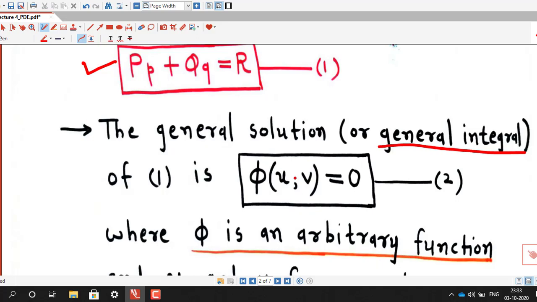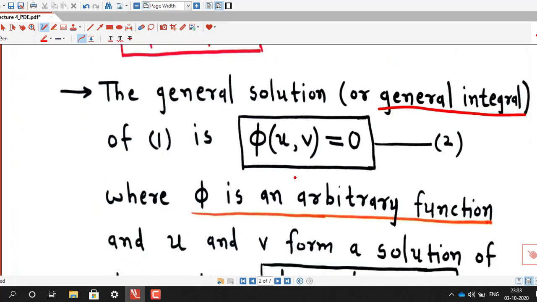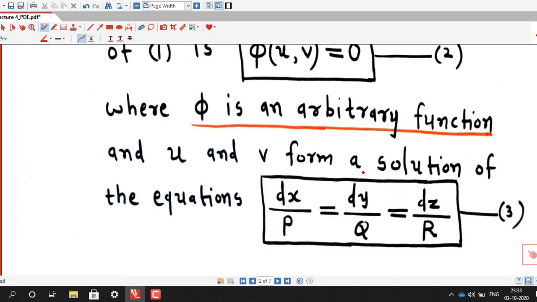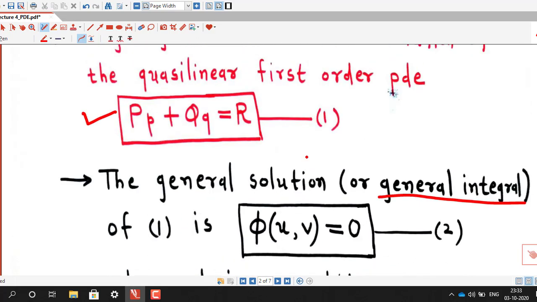And how do we find this small u and v? If phi is an arbitrary function and u and v form a solution of the equations dx upon P equal to dy upon Q equal to dz upon R, where P, Q and R are nothing but these coefficients and the right hand side.